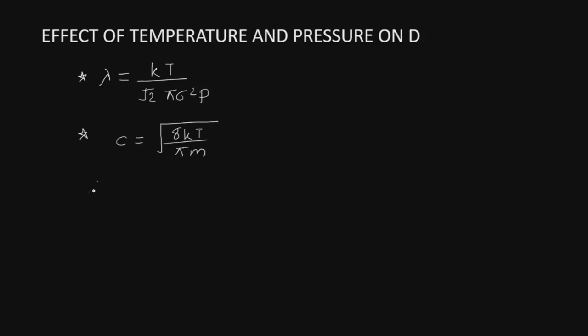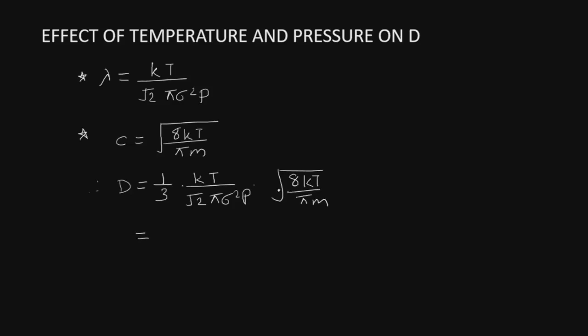Therefore D can be written as 1 by 3 C into lambda, so lambda first, kT divided by root 2 pi sigma square p, multiplied by root 8 kT upon pi m.